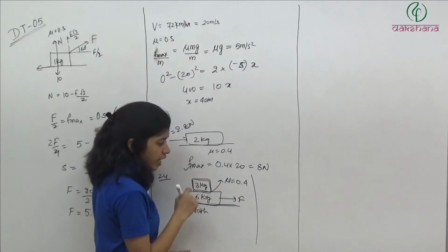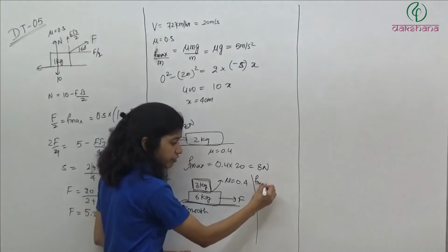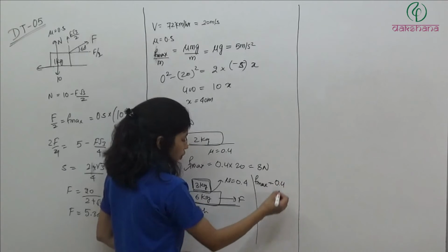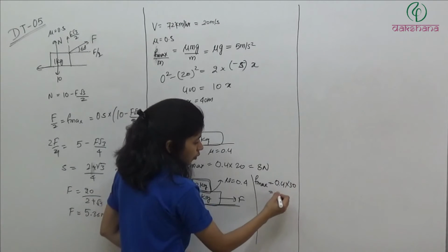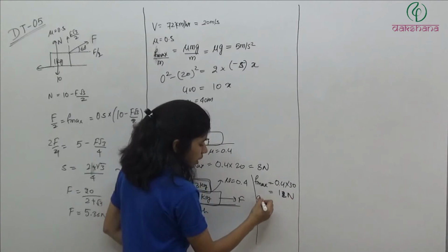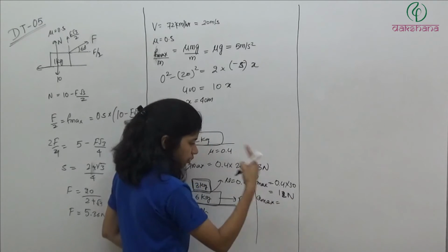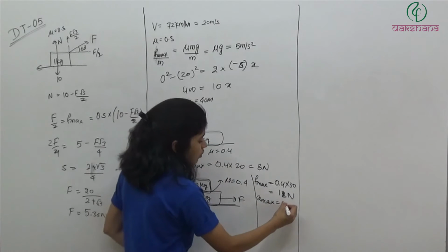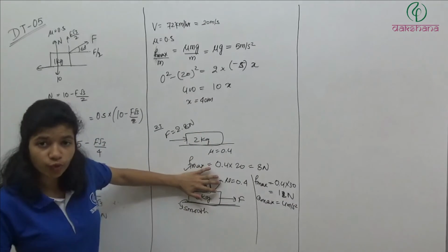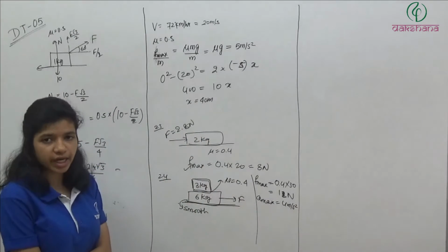So the maximum force acting on it is F max. Only friction is acting on this block. How much is it? It is mu into N. Mu is 0.4, N is 30. So from here we are getting 12 Newton, and A max will be its maximum force divided by its mass. It is 4 meter per second square. It means the 3 kg block can move with a maximum of 4 meter per second square.